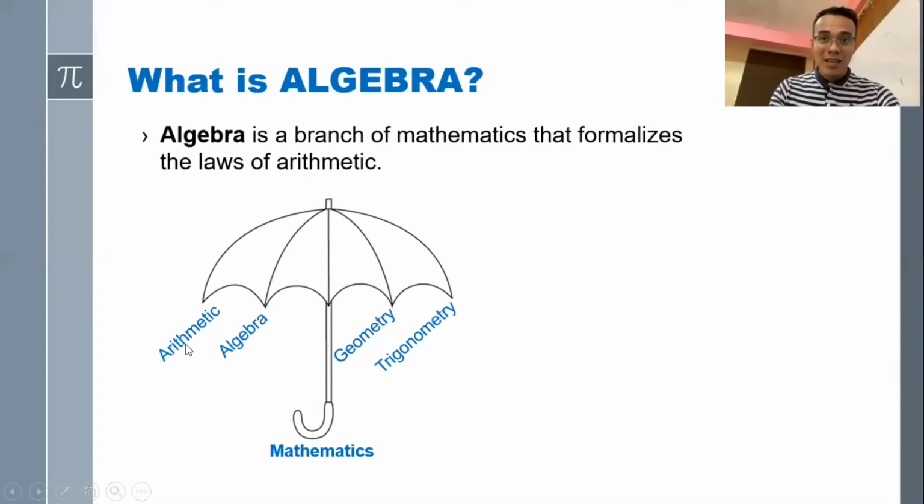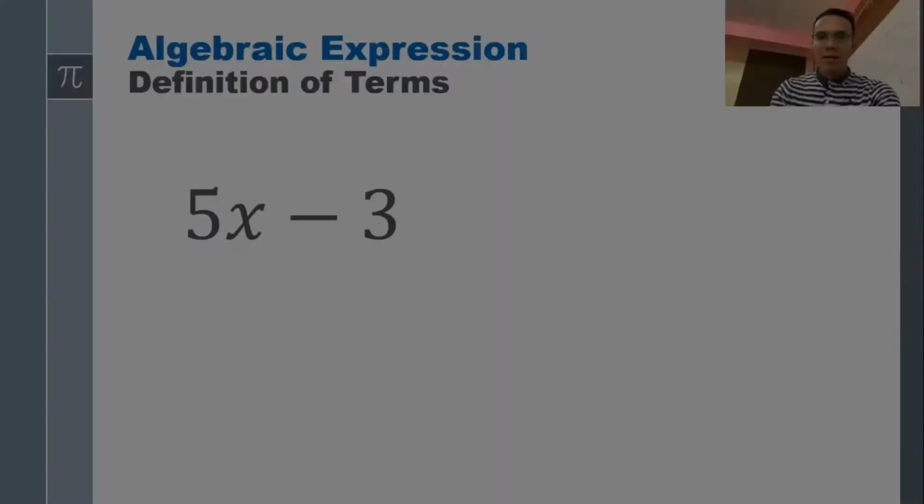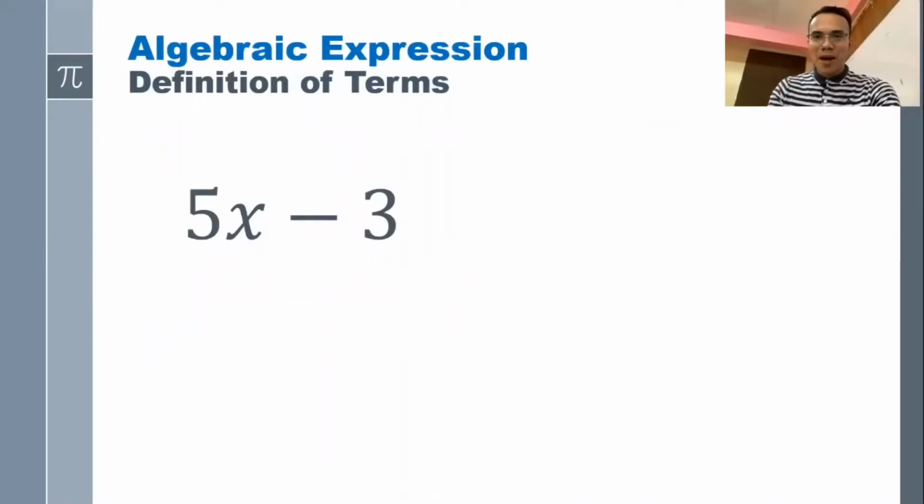Arithmetic is here. It's a branch of math that deals only with pure numbers. And when you incorporate symbols, letters with those numbers, then we are already dealing with algebra.